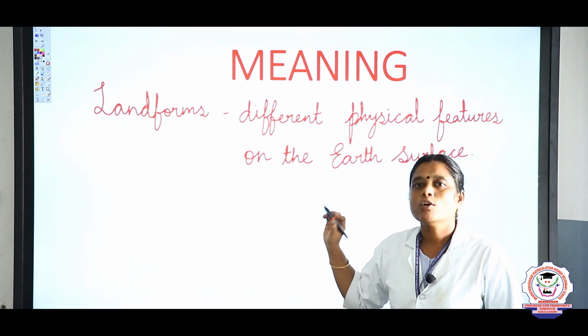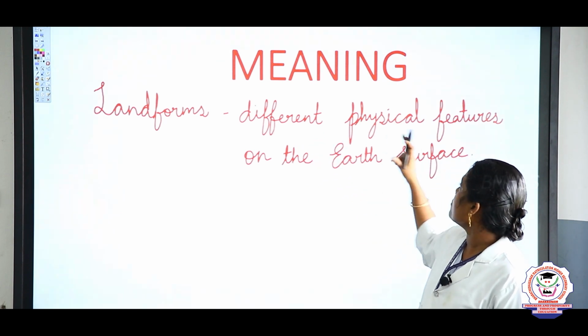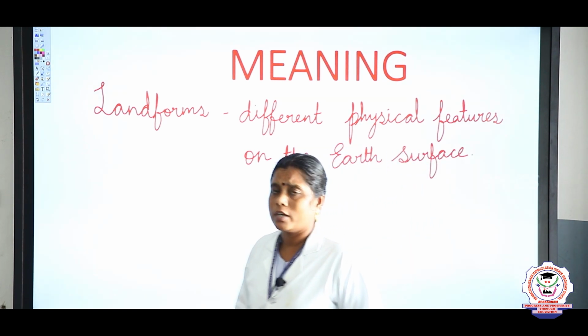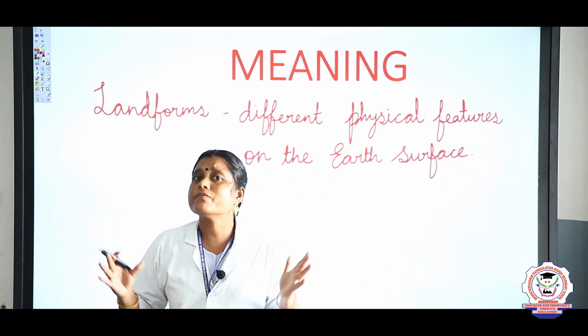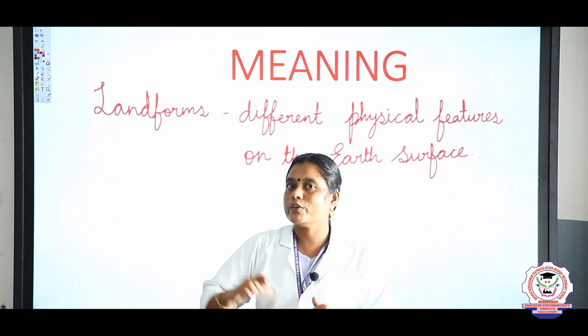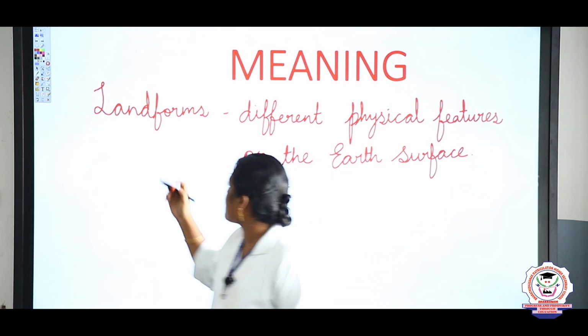Look here, children. What is landform? Landform is nothing but different physical features on the earth surface. Yes, children, on our earth there are different physical features. Those different physical features are what we are going to analyze in this lesson. Shall we go, children?